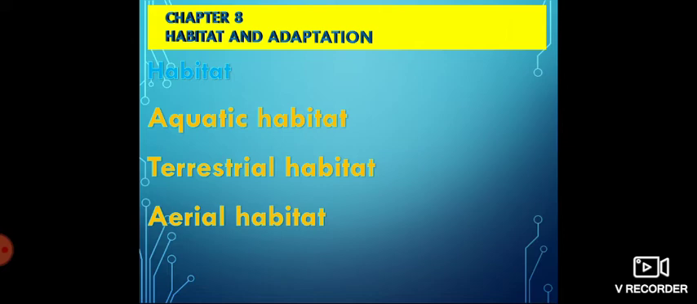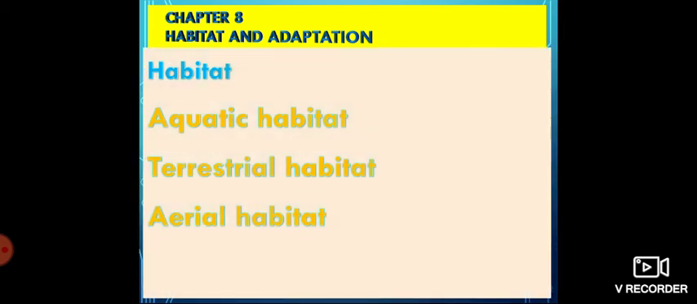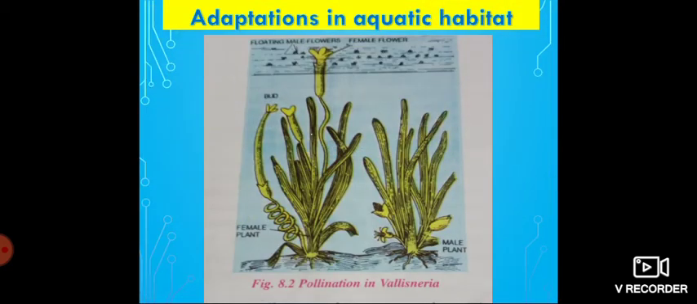Today we can discuss adaptations in aquatic habitat. Aquatic habitat means water bodies. Aquatic habitats include freshwater bodies and marine water bodies. Freshwater bodies means ponds, rivers, lakes, etc., and marine water bodies include seas and oceans. In the aquatic environment there are a variety of plants and animals.